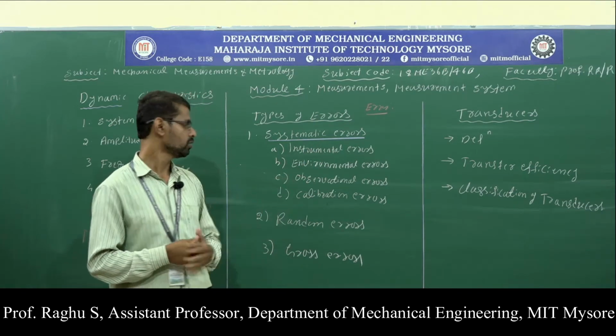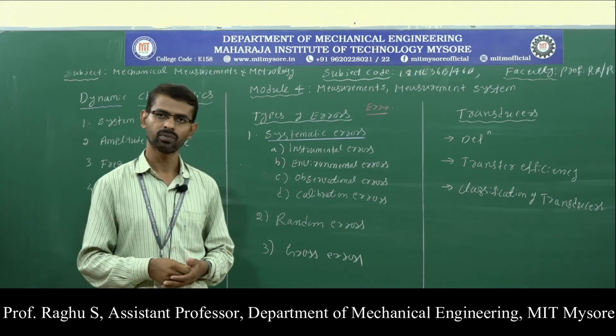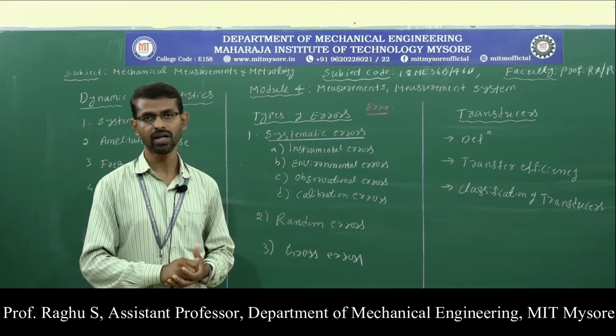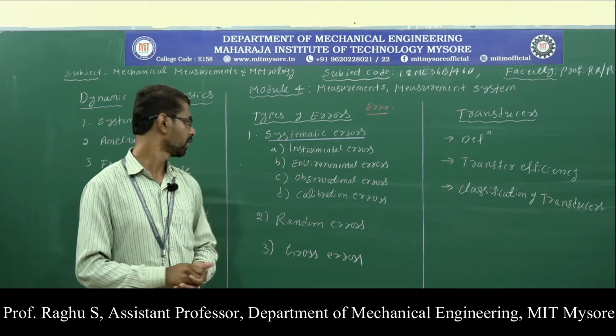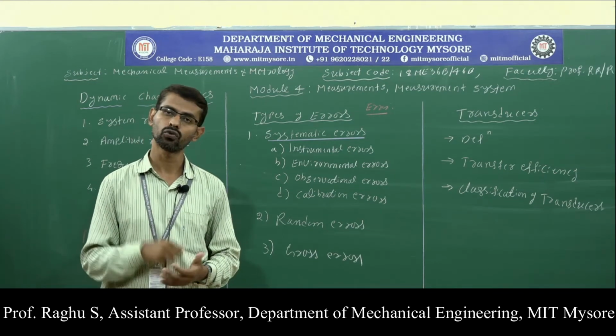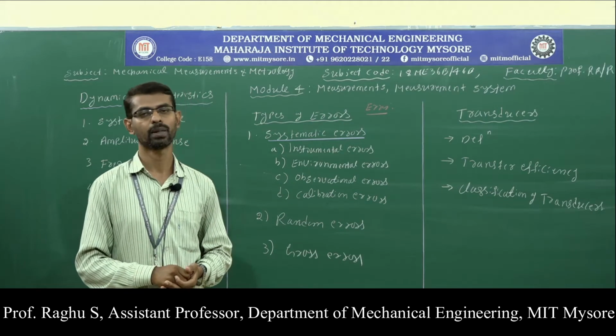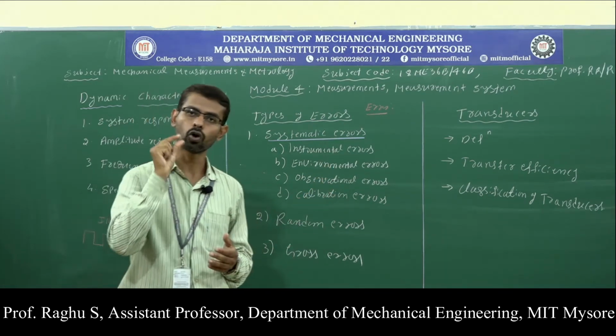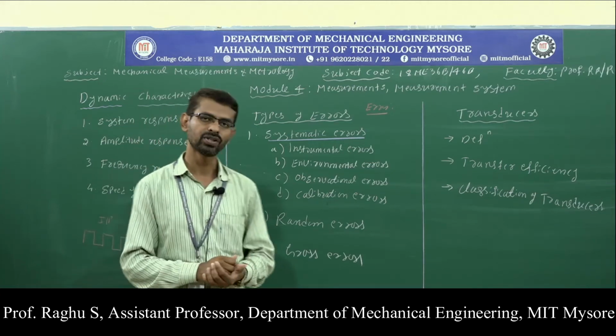Here we have instrumental errors. Instrumental error occurs due to improper design and maintenance of the measuring instrument. Environmental error occurs due to variations in pressure, humidity and temperature. Observation error means taking the wrong reading. And finally, the calibration error.